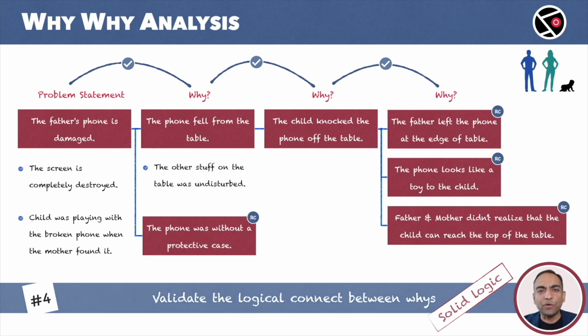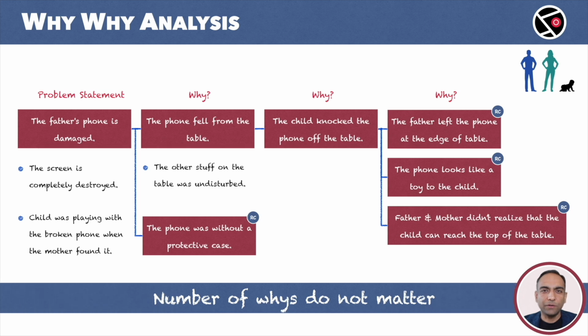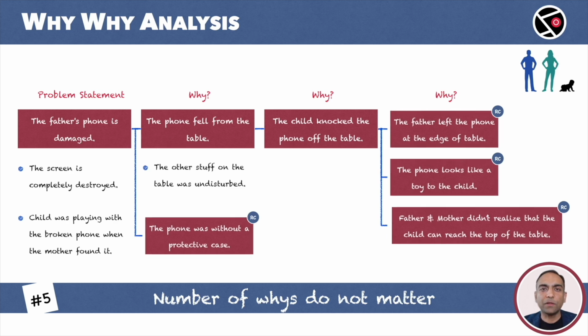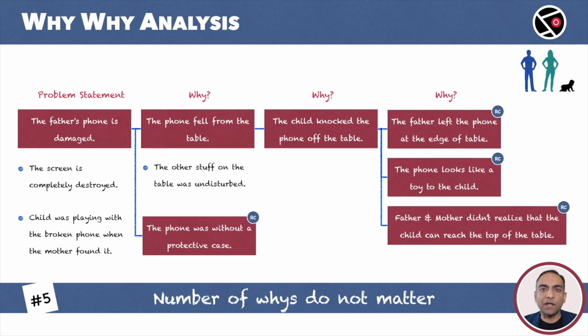Now let me move to something more fundamental. The number of whys do not matter. Some say that 5 whys is the maximum you should go. No, that's not correct. It could be 2 or it could be 20. Remember, our objective is to find the root causes. We continue until the root causes are established.